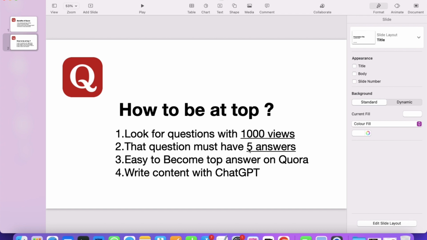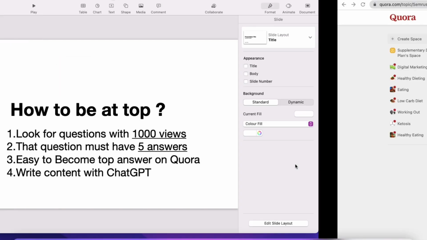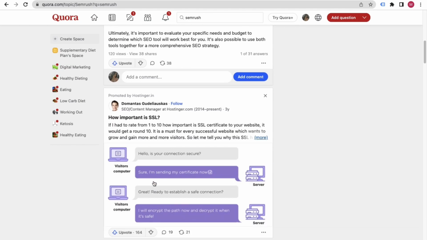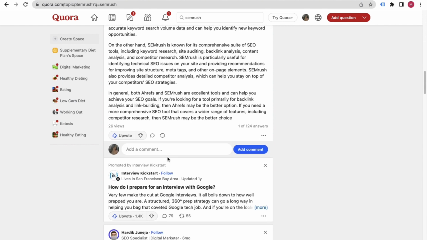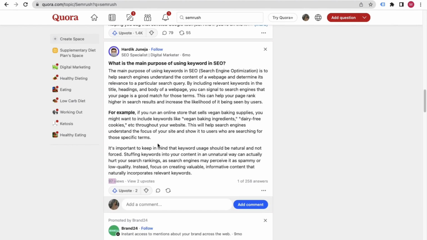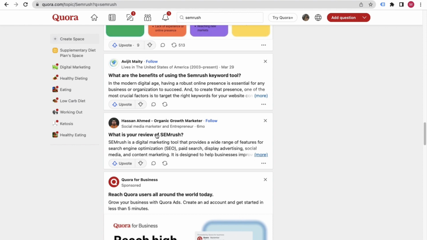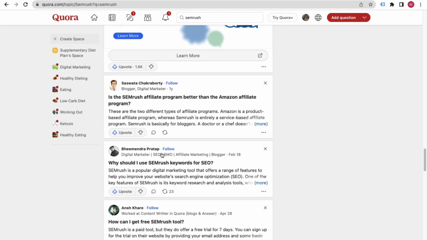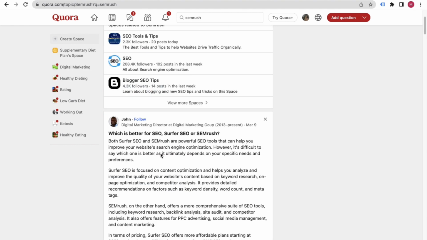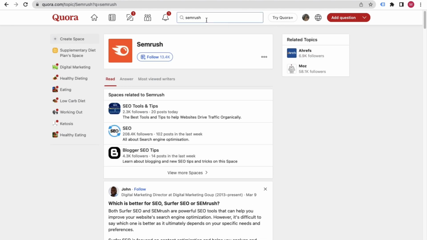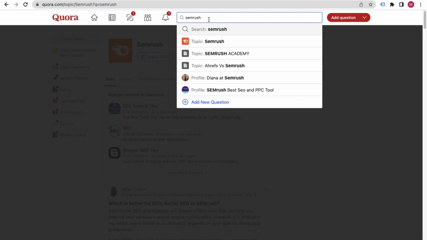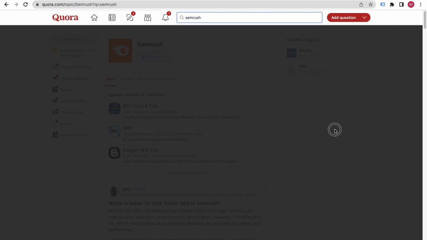Now we have to see how many people have answered that question. I can see one person has written this answer, a second person, a third person, a fourth person, a fifth person. So many people have written on this topic, so you have to narrow it down with a long-tail keyword.